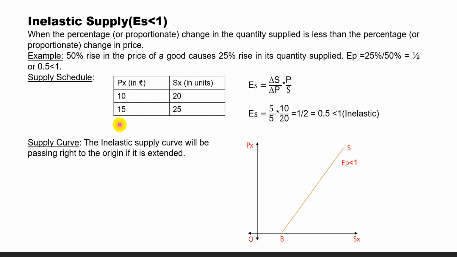Now the supply curve, in case of inelastic supply. An inelastic supply curve will be passing right of the origin if it is extended. So any supply curve that meets right of the origin, its elasticity is less than 1. So we are getting 3 types. One, passing through the origin, equal to 1; left of the origin, greater than 1; and right of the origin, less than 1.